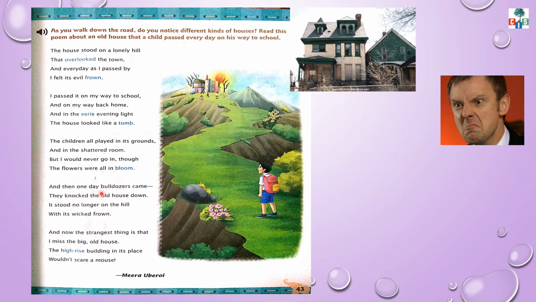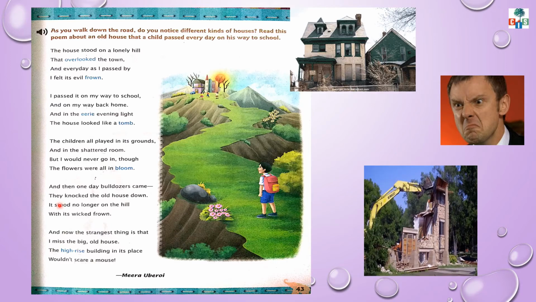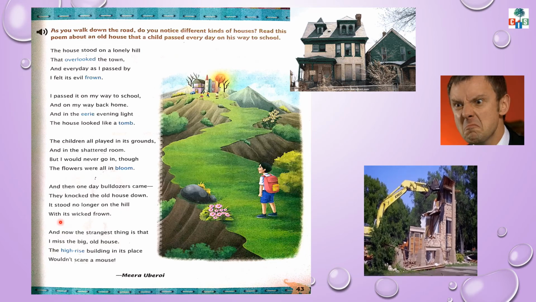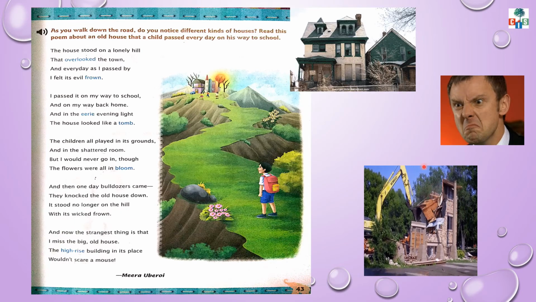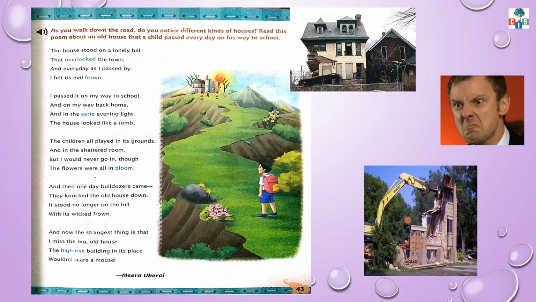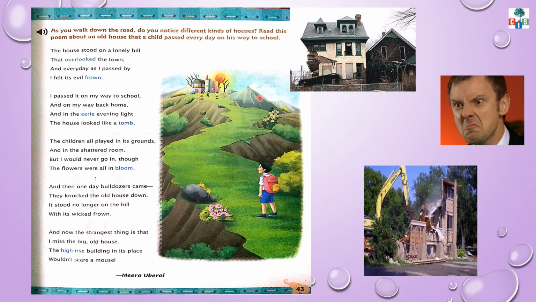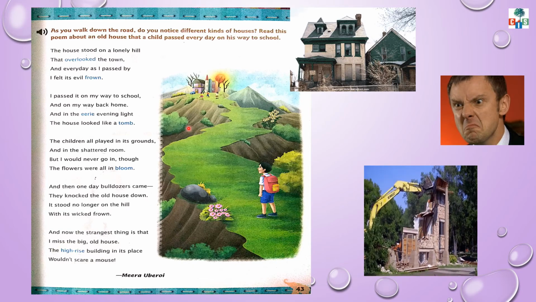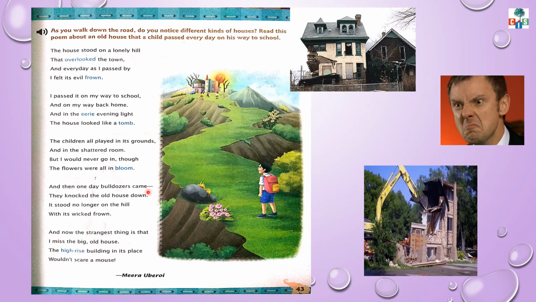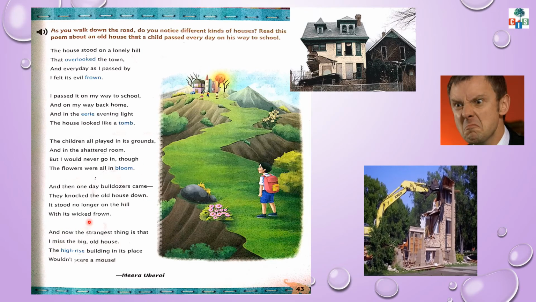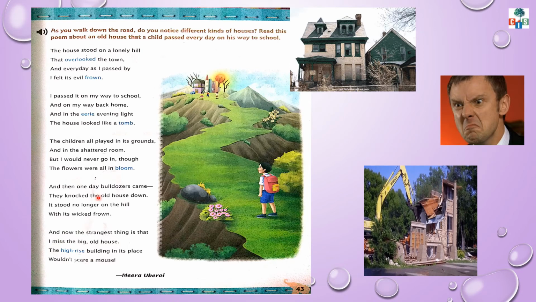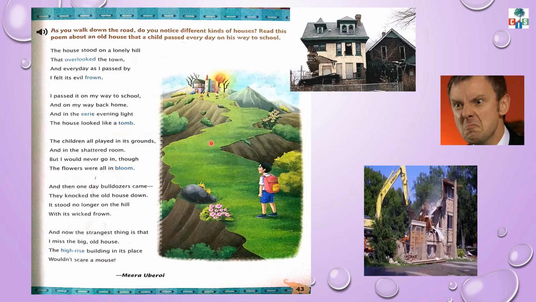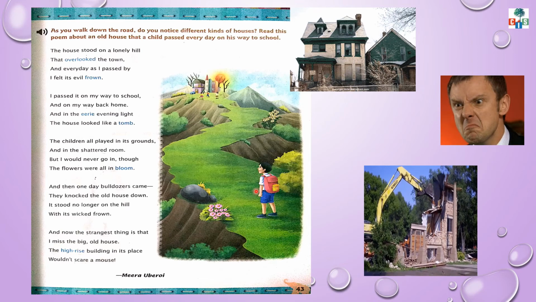And then one day bulldozers came. They knocked the old house down. It stood no longer on the hill with its wicked frown. Children, one day bulldozers came and they knocked that old house. Knocked means they hit the house repeatedly, and now the old house is no longer on that hill. Wicked means which is morally wrong or bad. Now that old scary house was not there. It was scary for this child.